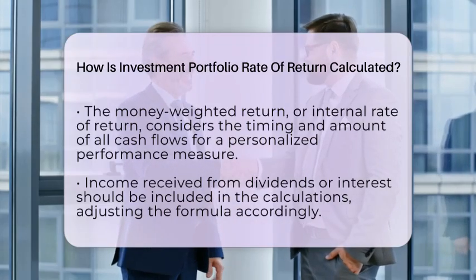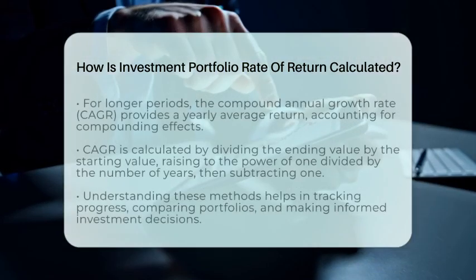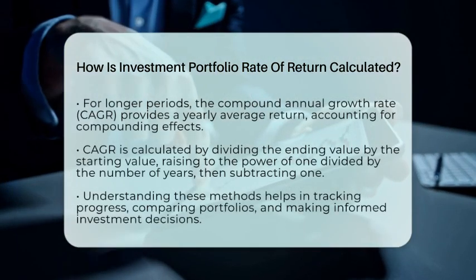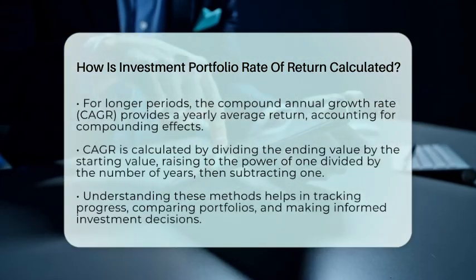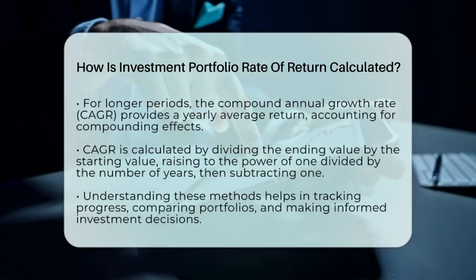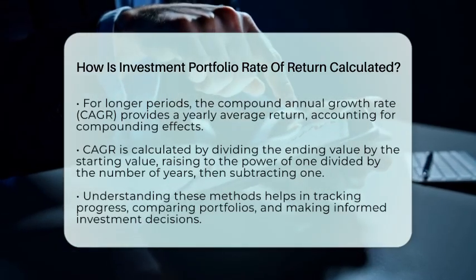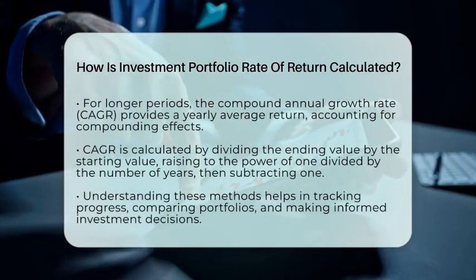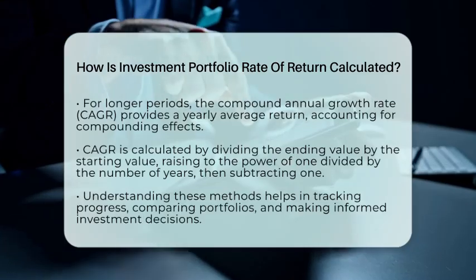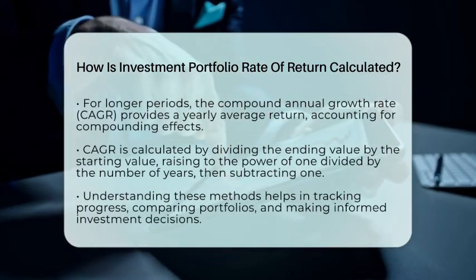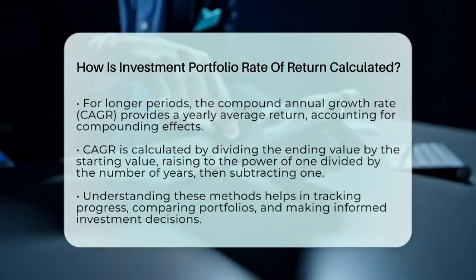For longer periods, investors often want to know the annual growth rate. To do this, they use the compound annual growth rate formula. It takes the ending value, divides it by the starting value, raises that to the power of 1 divided by the number of years, then subtracts 1. This gives a smooth, yearly rate of return that accounts for compounding.